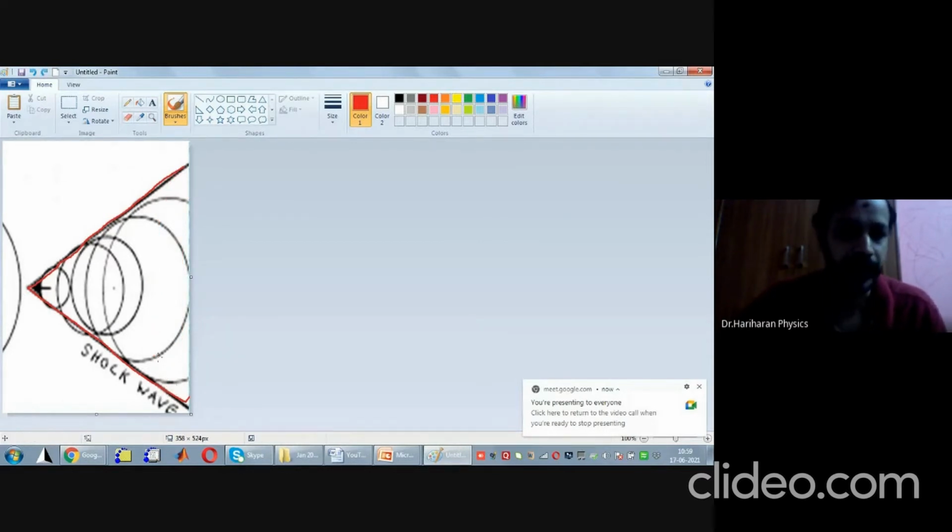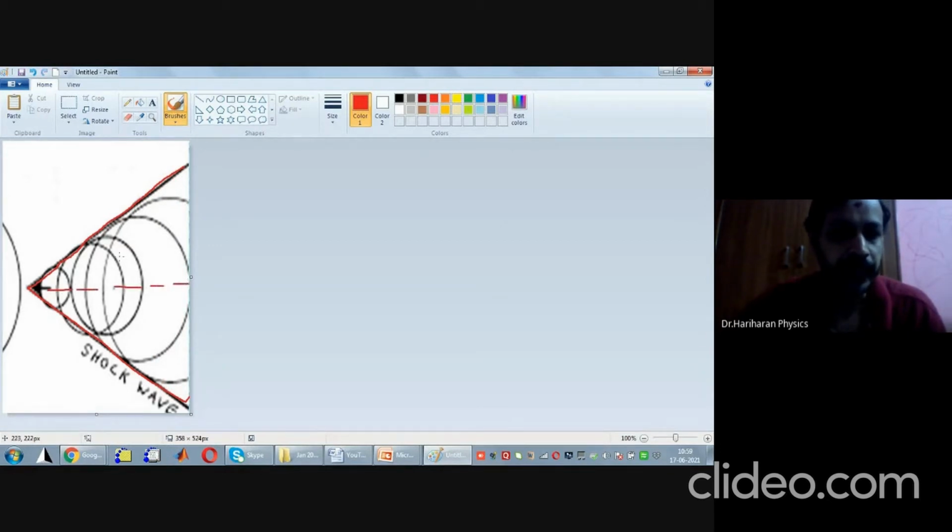Next, what is Mach angle? If I draw the axis of the cone by a dotted line, Mach angle is nothing but the angle made by the direct common tangent with the axis of the cone, which is generally denoted as mu. This angle we call as Mach angle.